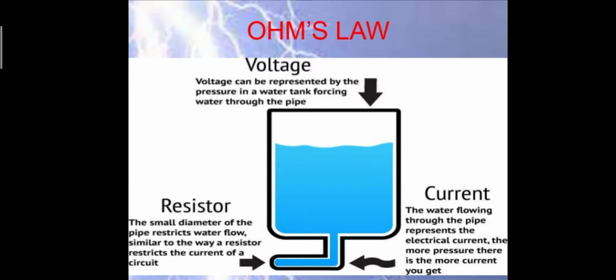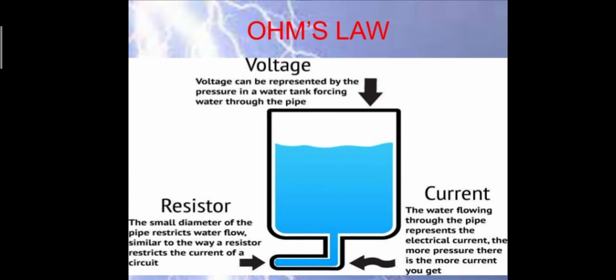Okay, now coming towards Ohm's law. What is basically Ohm's law? It has three different quantities, which are voltage, you can say potential difference, resistor, and current, right? Voltage or potential difference is something like the pressure which is exerted on the water in this particular vessel. So air is exerting a certain pressure on the water molecules to flow out of that particular pipe, right?